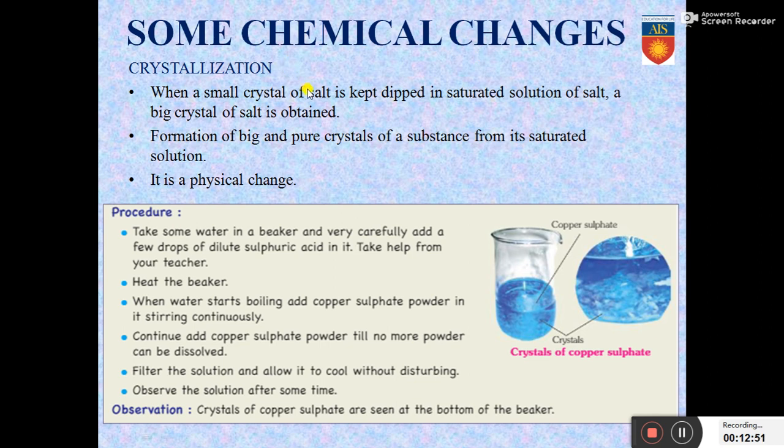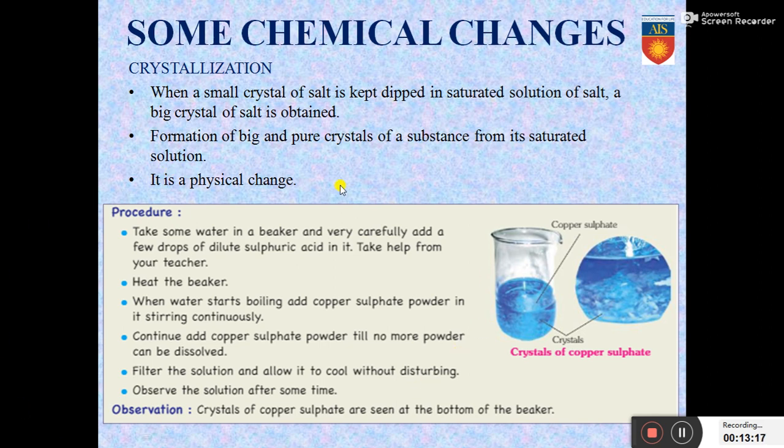So if you keep on adding salt to a saturated solution, the salt will not get dissolved, but it will get attached to the small crystal of salt and become bigger in size. Formation of big and pure crystals of a substance from its saturated solution is called crystallization, and it is a physical change. Why? Because no change in the chemical property is taking place and no new substances are being formed.